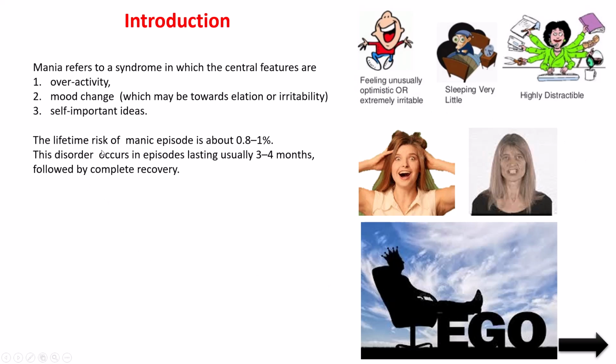The lifetime risk of manic episode is about 0.8 to 1%. This disorder occurs in episodes lasting usually 3 to 4 months, followed by complete recovery. So we can understand from here there is a possibility of complete recovery. So this is about the introduction.